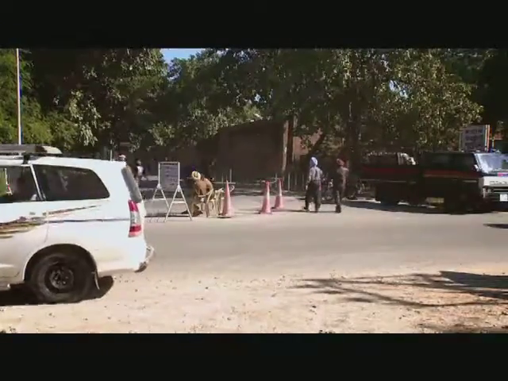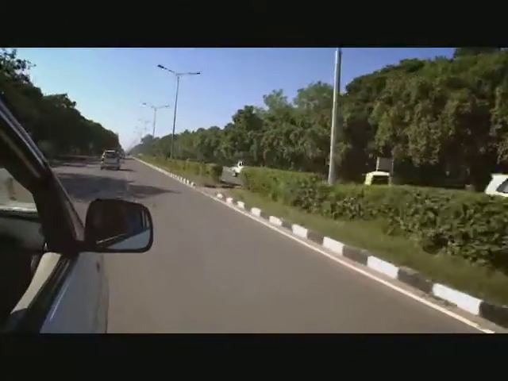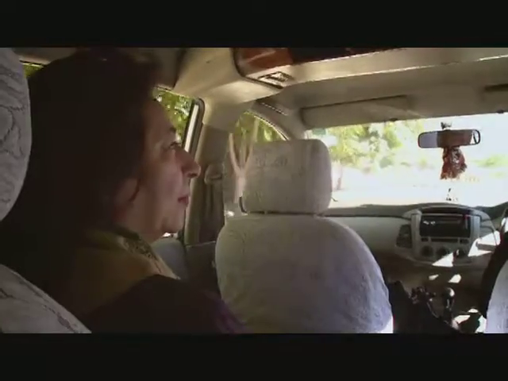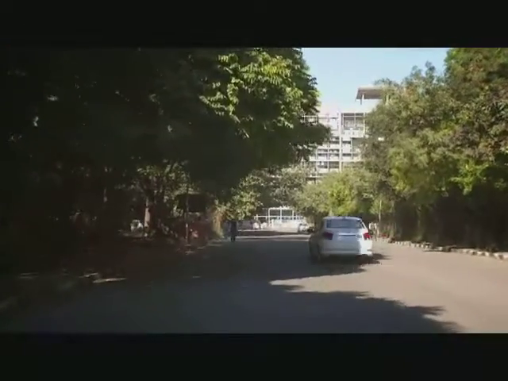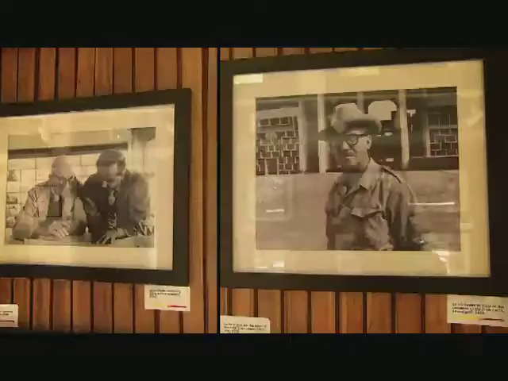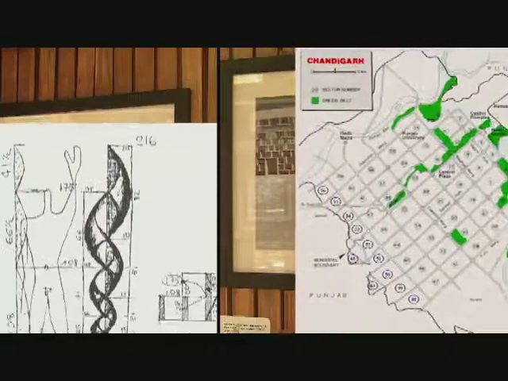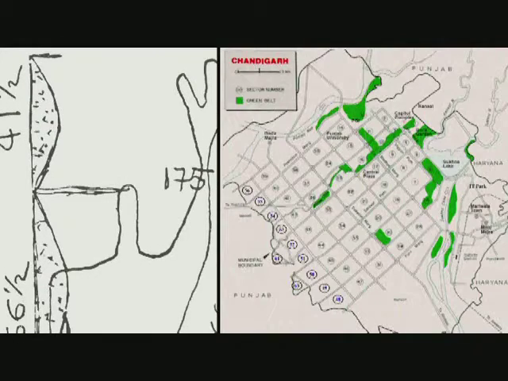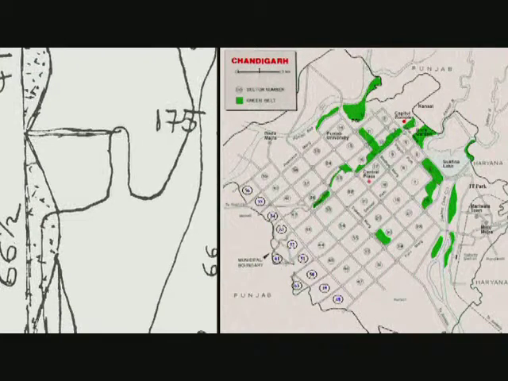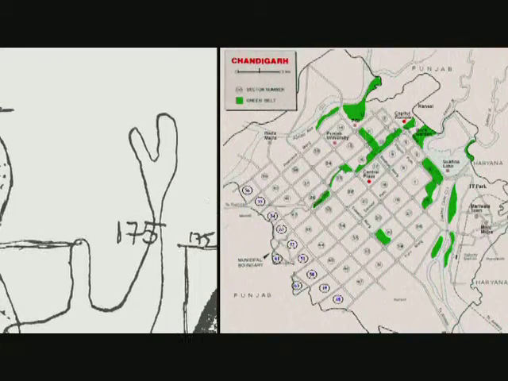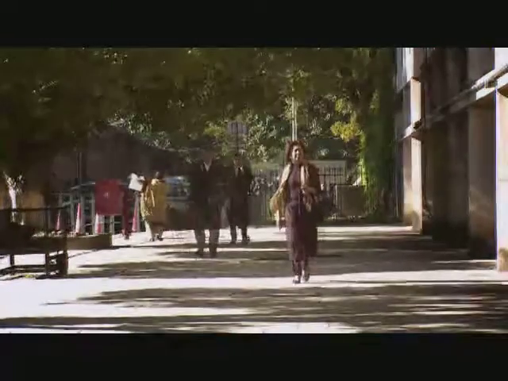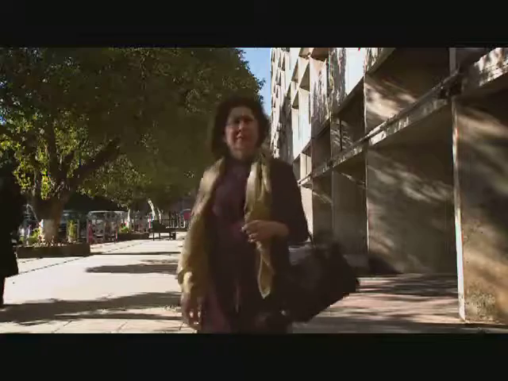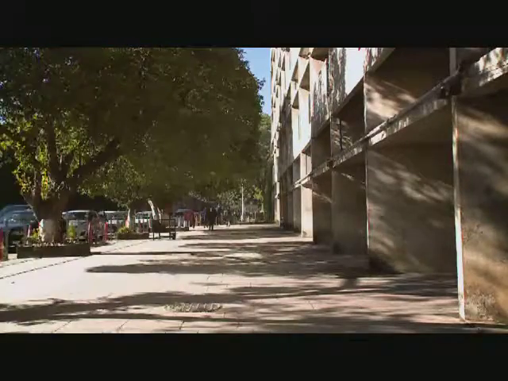Sima now heads out into the city to explore how he applied the modular to many of the government complexes he built in the city. Corbusier is believed to have planned the entire layout of the city based on the modular man. So the head contains the capital complex, the heart is the commercial center, and the arms have the academic and leisure facilities. Many of the key structures in the city also reflected this ratio.